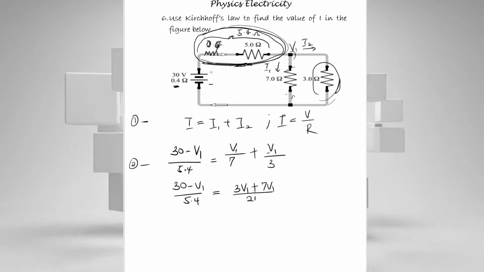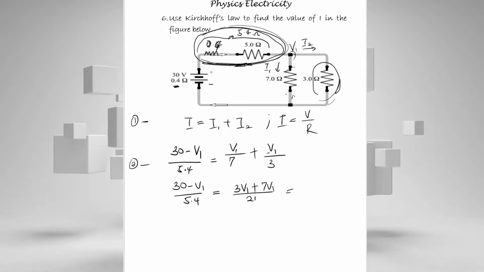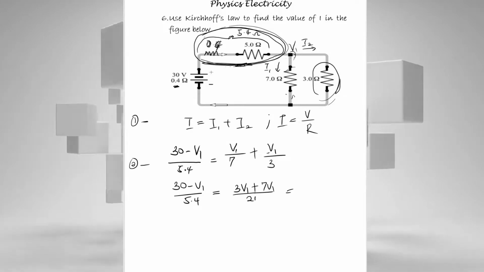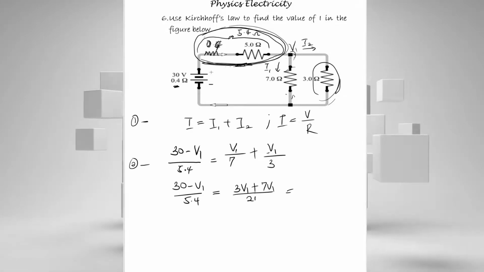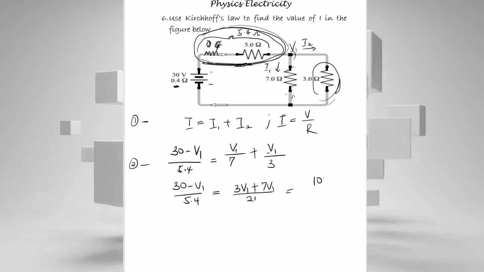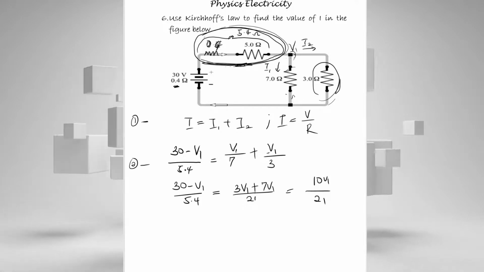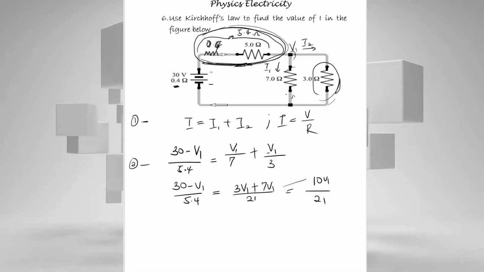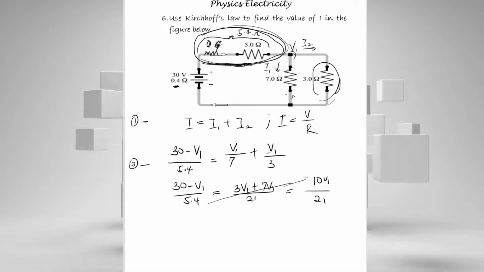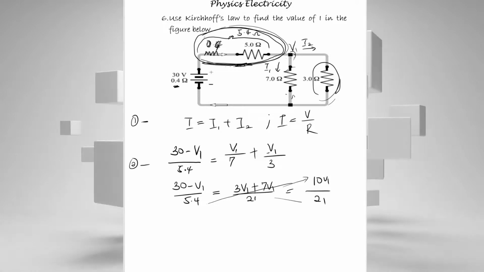So with that done, this is going to be equal to 10V1 over 21.